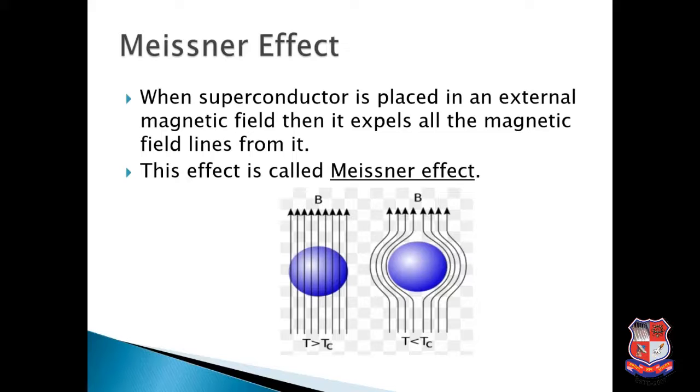As you can see in the diagram here, when T is greater than Tc, the material is in the normal state, so all the magnetic field lines pass through the material. But when T is less than Tc, the critical temperature, the material does not allow the magnetic field lines to pass through it. It expels all the magnetic field lines. So this effect is known as the Meissner effect.